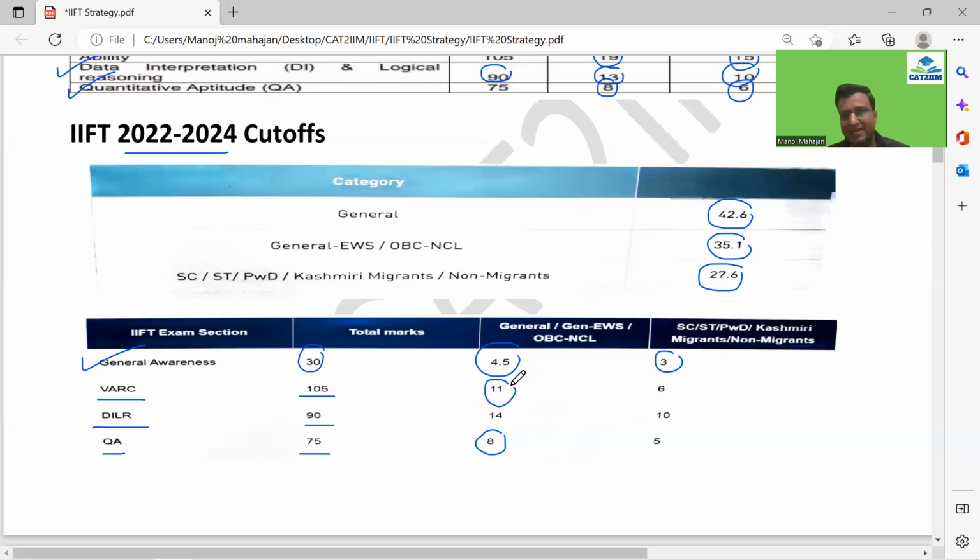Even when you come to DLR guys, just 5 questions correct would fetch you easily 14 marks guys, and you can clear the cutoff. If I look over here for VRC, for the other categories like SC, ST and others, it was just 6, and for DLR it was 10 guys. So as I told you, VRC used to be scoring earlier. Even the LR part used to be scoring, but looking at the cutoffs for the last 2 years, none of the sections seems to me as scoring guys.